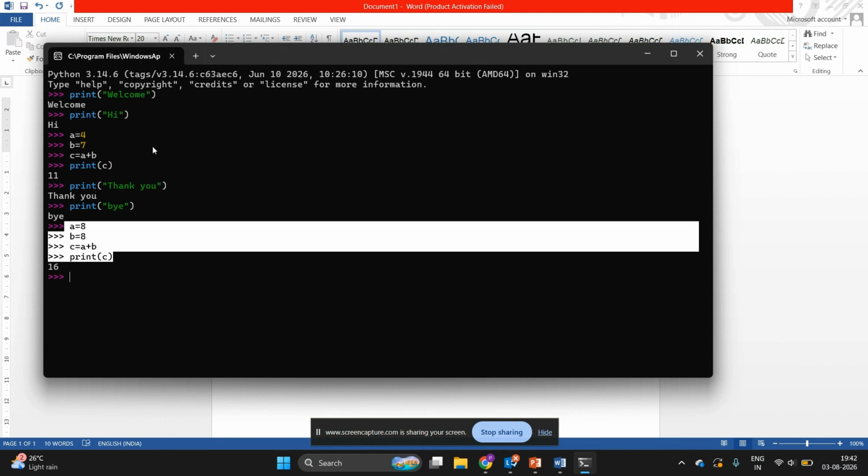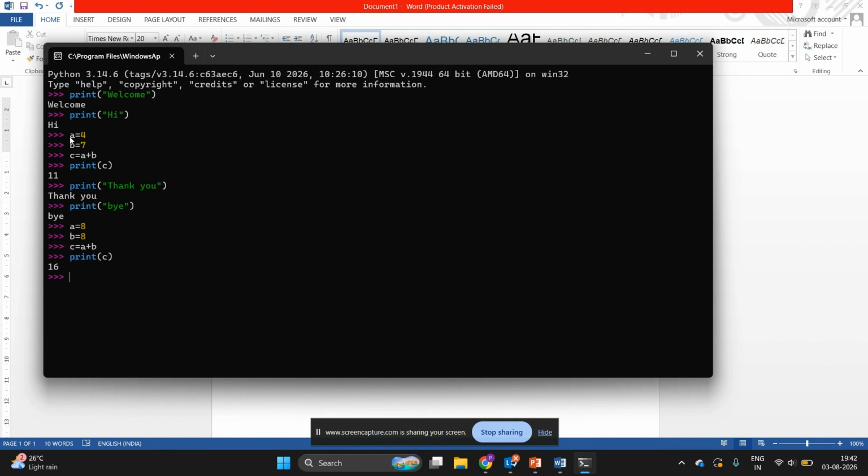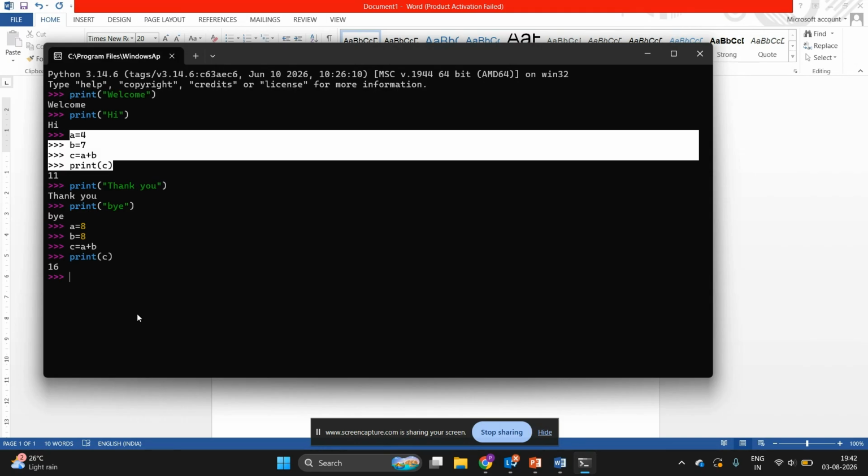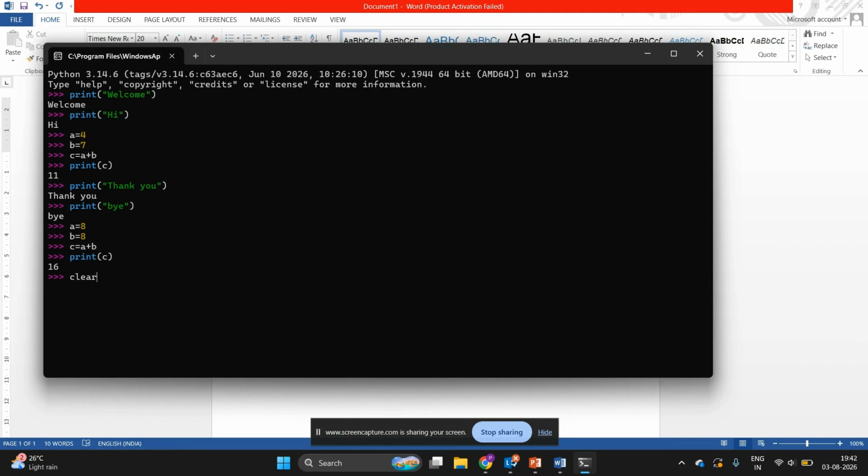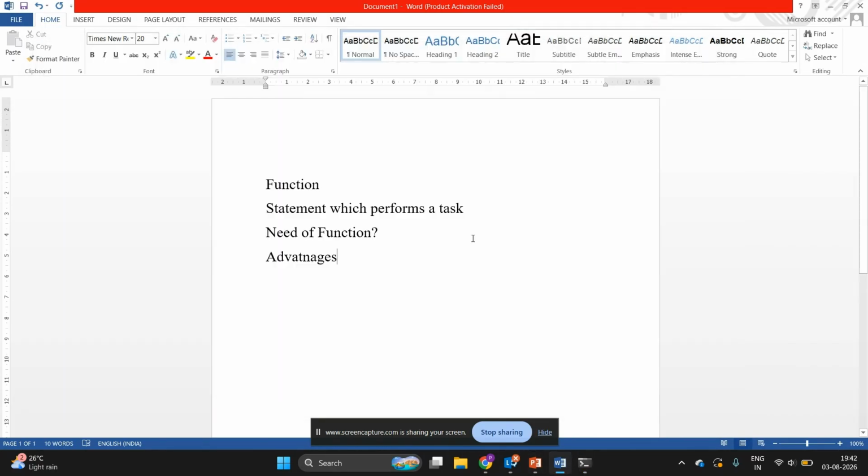Now, let us see how we can group these statements into a function. Whatever task we want to repeat, we can group those statements in a user defined function. The user defined function starts with the def keyword, and we can write it with the following syntax.